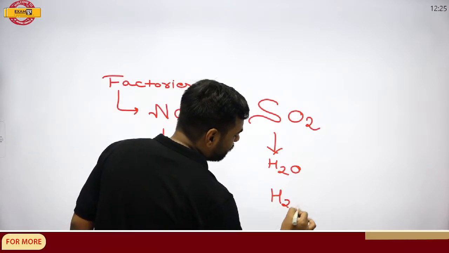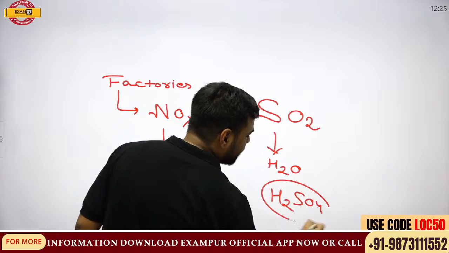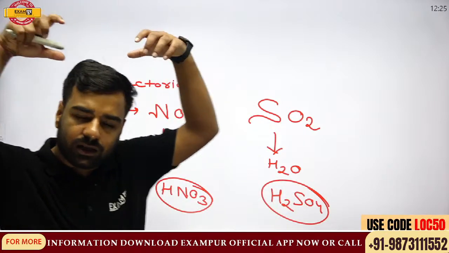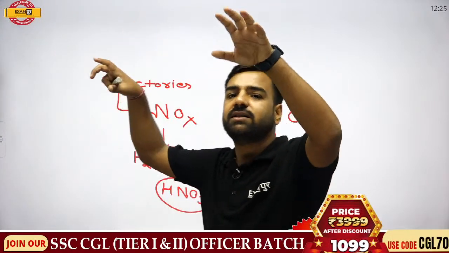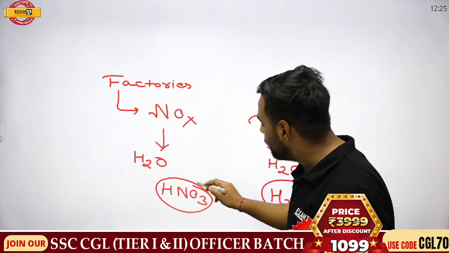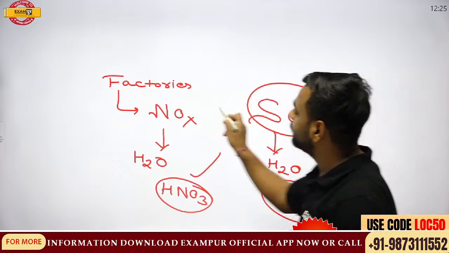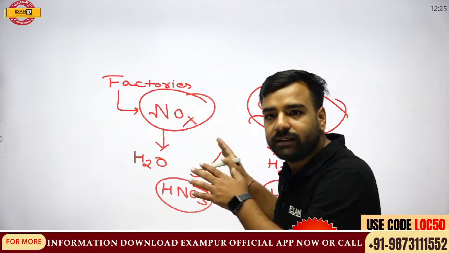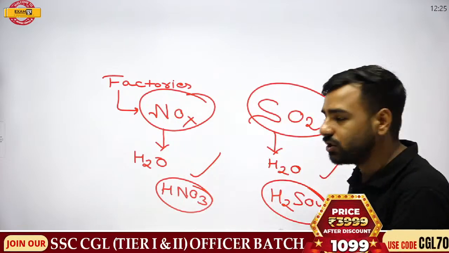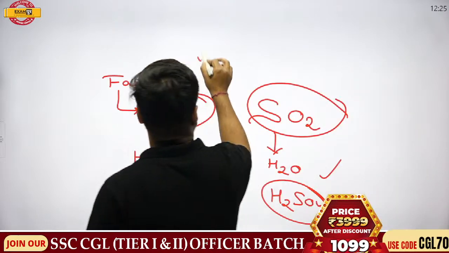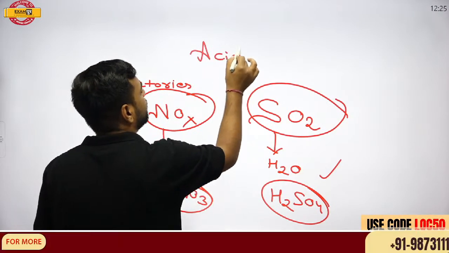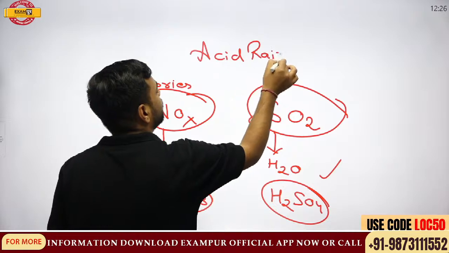Here H2SO4 will be formed. From the atmosphere itself, from the cloud itself, the rain which comes will contain HNO3 and H2SO4 because of the presence of these gases, and this will result in the production of what? Acid rain. That is actually your acid rain.